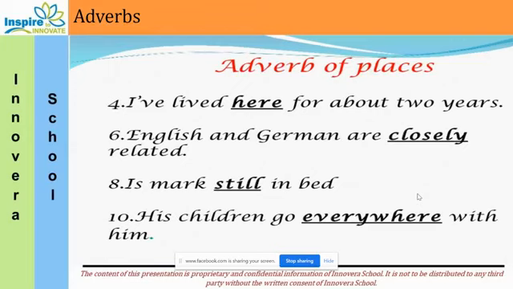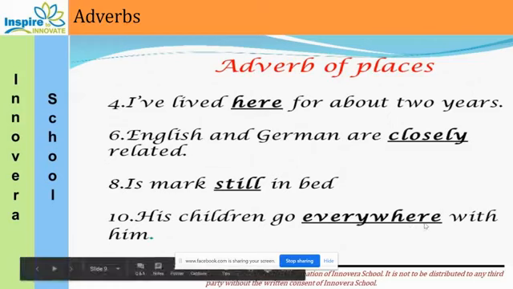Okay. Then there is another example. I have lived here for about 2 years. So here again it is talking about a place. English and German are closely related. How are they related? Closely. Is Mark still bad? So all these things are talking about the adverb of place.